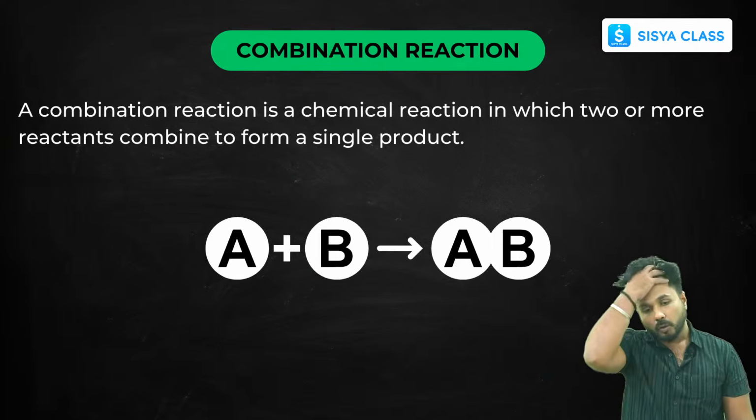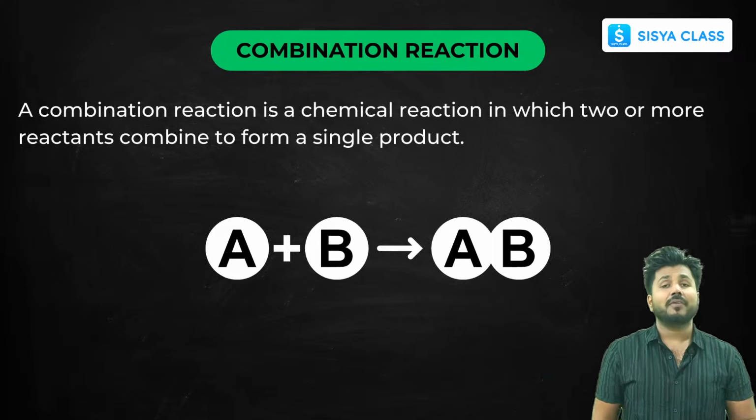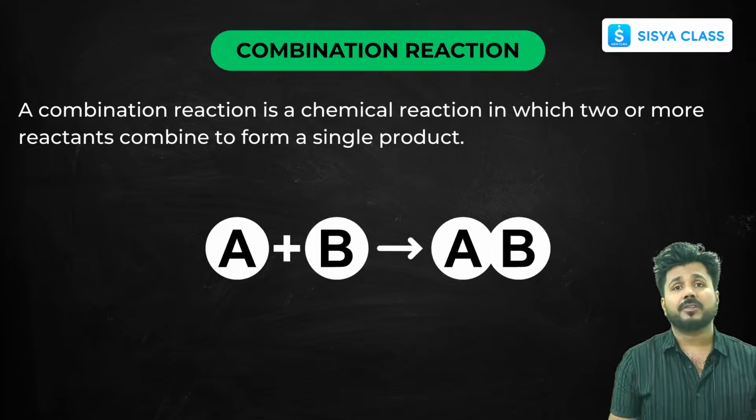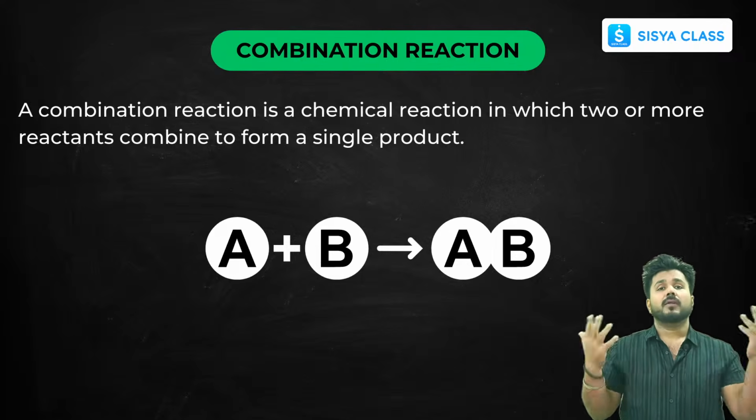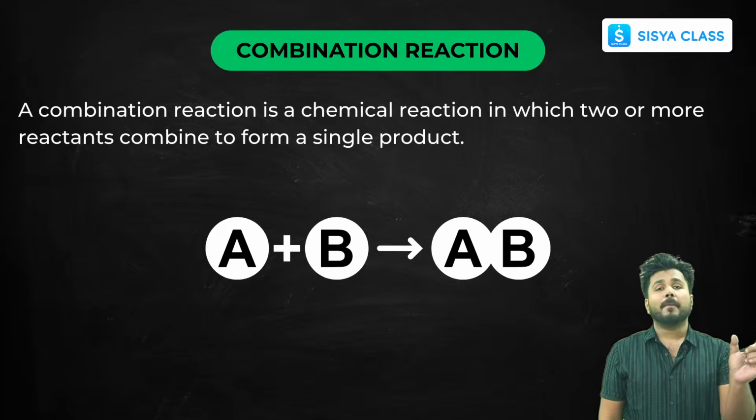So this is your combination reaction. What is a combination reaction? The name itself tells what it means. Combining means you combine 2 or more to form one product.